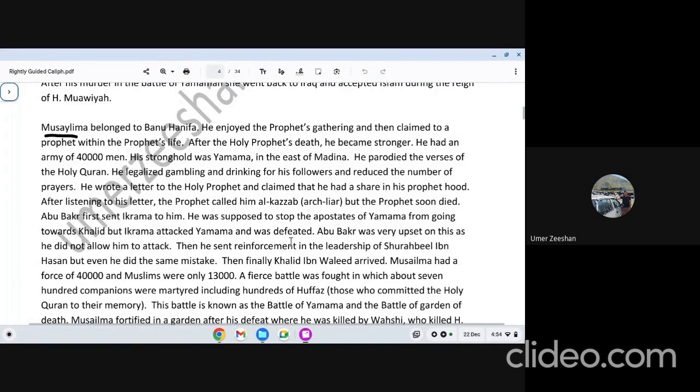He got supporters, and you can see the army of Musalma reached 40,000, which is a big army. 40,000 army with Musalma, and Muslims who were there to deal with him were less at that time actually. Hazrat Abu Bakr had to take a serious action against him, because ignoring him is going to be a problem. Hazrat Abu Bakr even knew it's going to be a big challenge and a big responsibility and duty. Hazrat Abu Bakr prepared two armies.